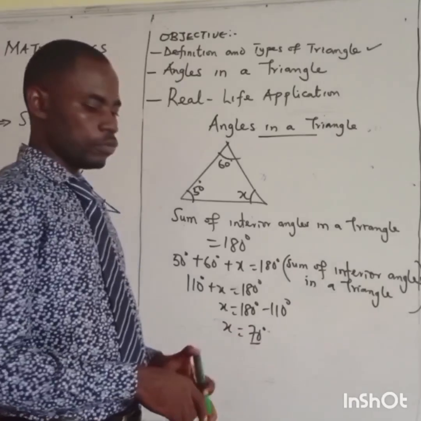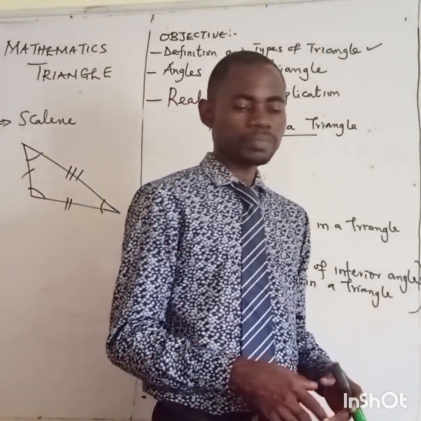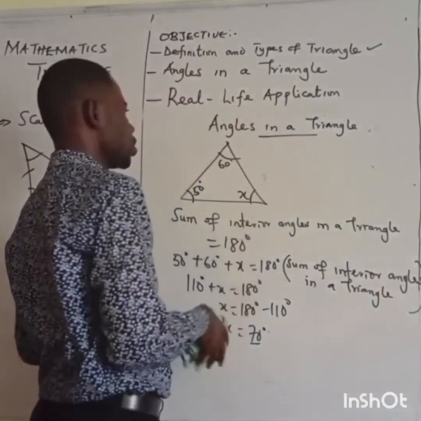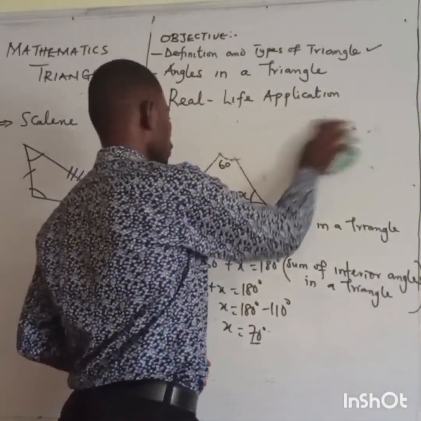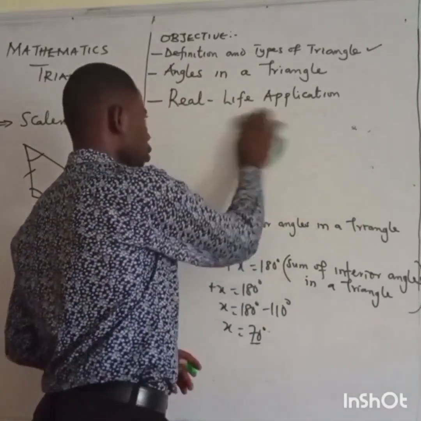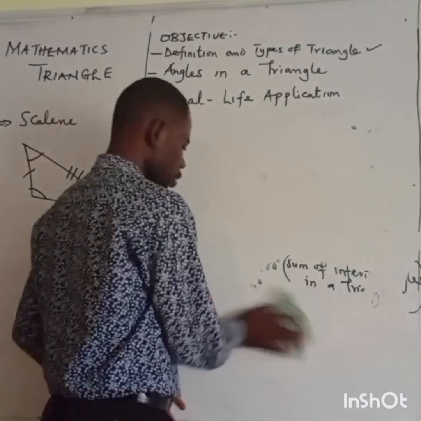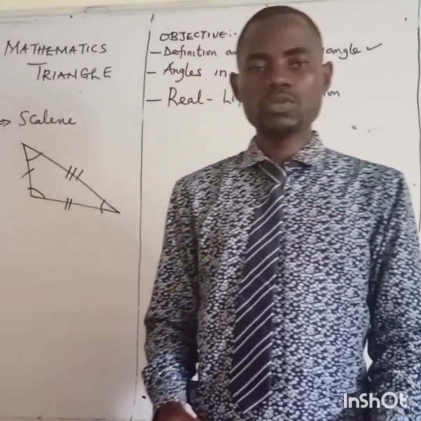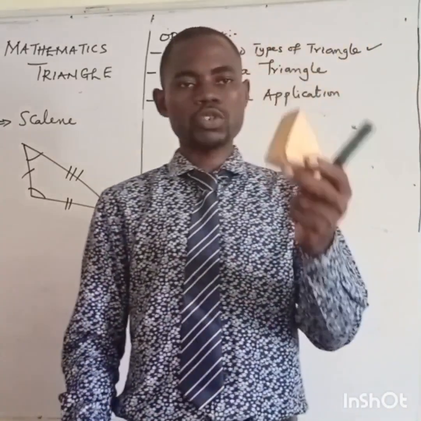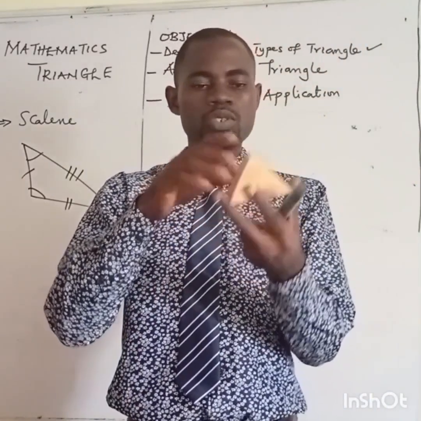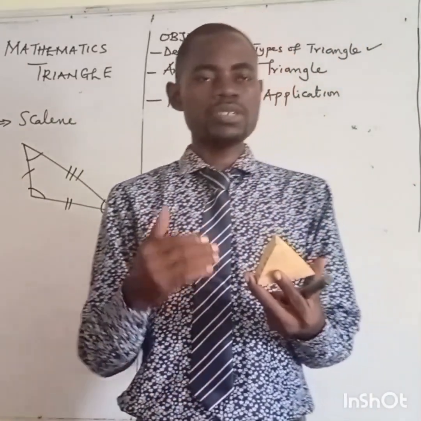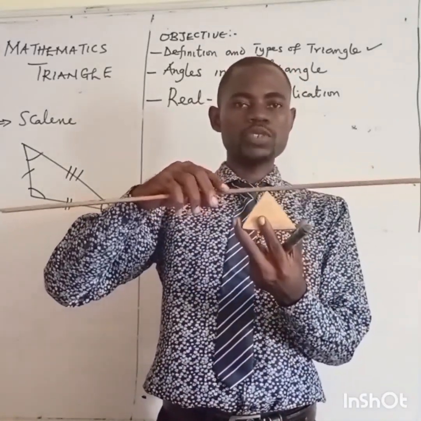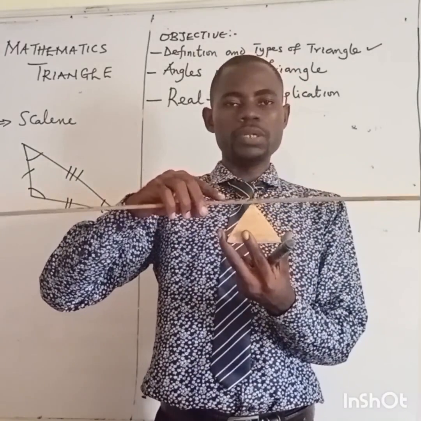On the other side, we want to talk about the real life application of triangle, where it is used. I'm holding a pivot or fulcrum. It's used very well in physics, and likewise in a factory when talking about machines. I can use it to know the center of gravity of this ruler, and the topic is called equilibrium.